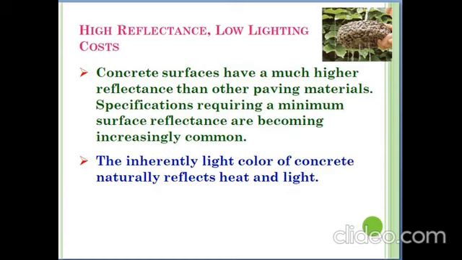The other environmental benefit is high reflectance and low lighting cost. Concrete surfaces have a much higher reflectance than other paving materials, for example, a bituminous road. Specifications requiring a minimum surface reflectance are becoming increasingly common. The inherently light color of concrete naturally reflects heat and light. Studies have shown that concrete's reflectivity can lower lighting cost by as much as 30% over other pavement materials.